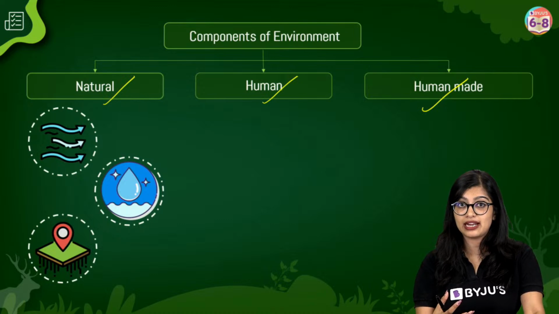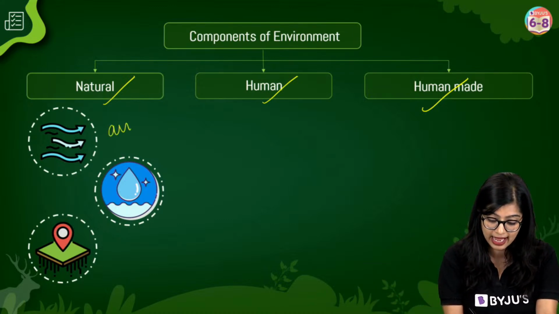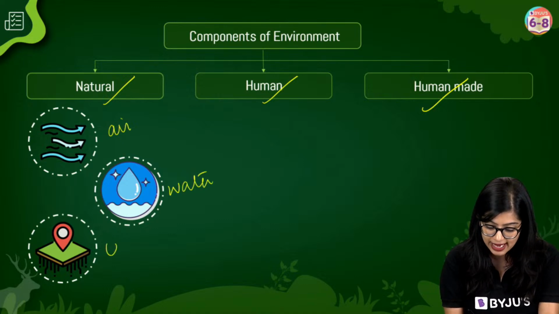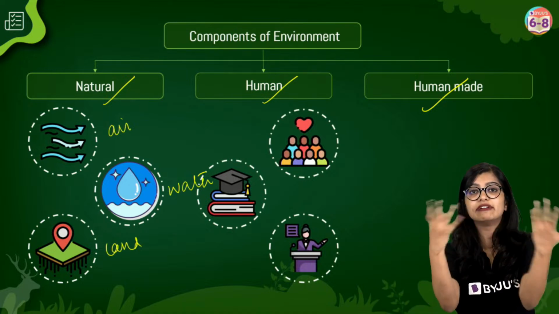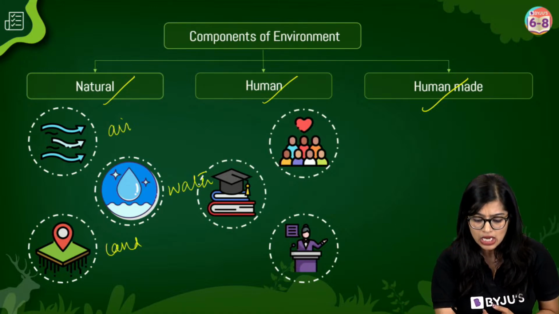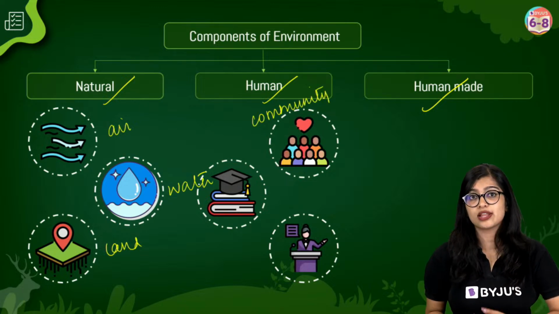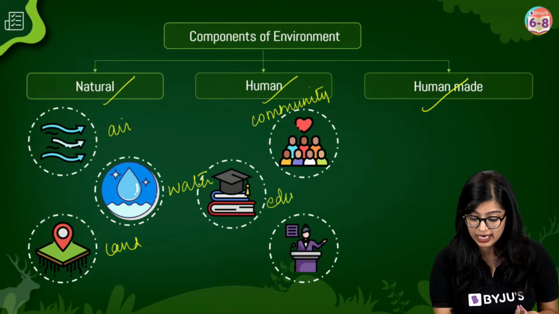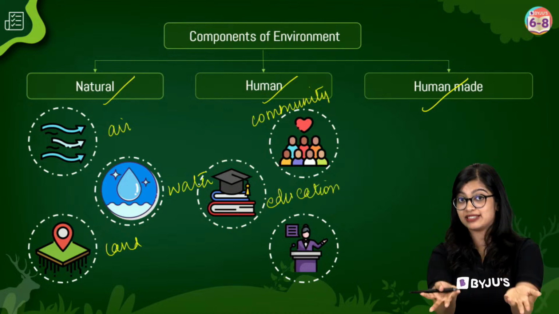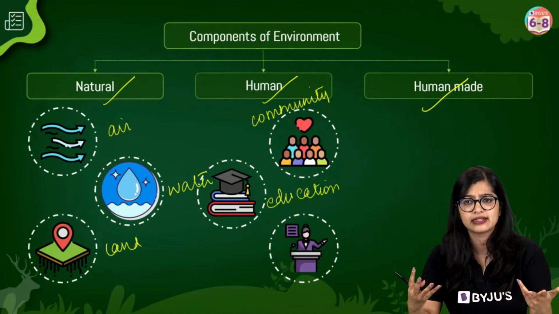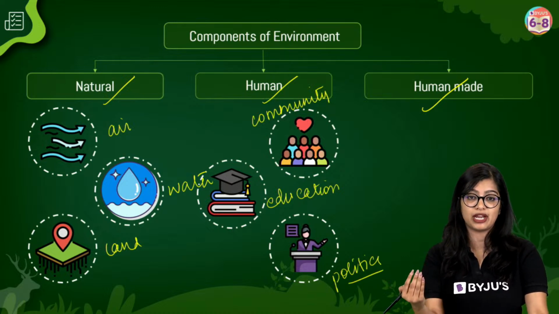So we know that natural environment is basically components or things which are present in nature like air, water and land. Yes. Human components include things like a community. You live in a neighborhood, you live in a community. So that is something in your environment which is made by humans, right? Or the concept of the fact that you need to be educated and you need to study. This is a concept which is present in the environment because of us. We made it. And of course, politics, religion, many things like that are things which are made by humans.